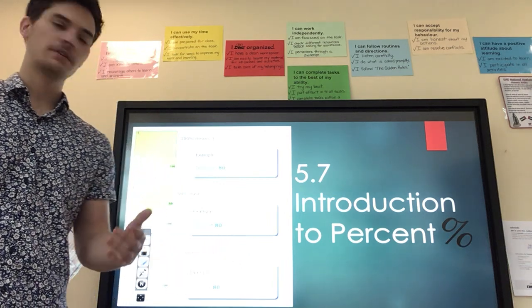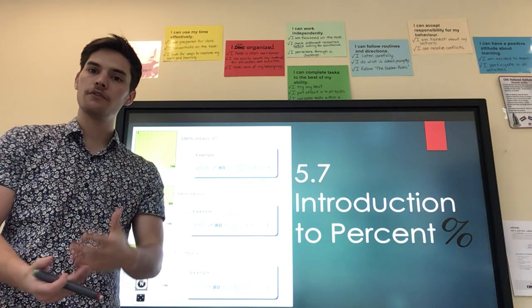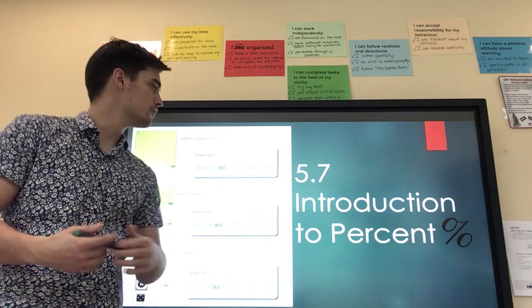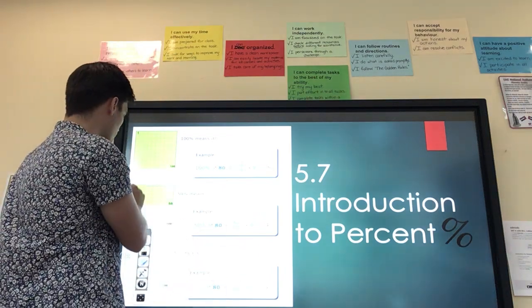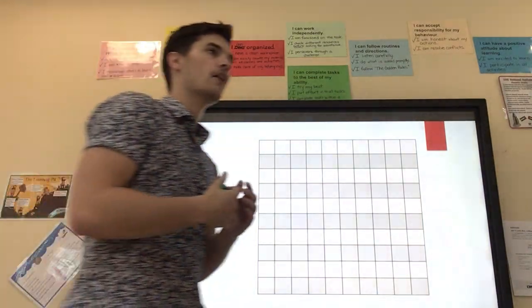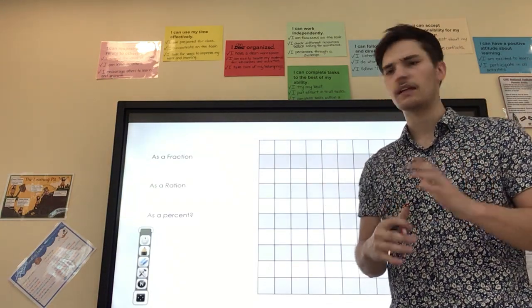Alright, so this is just the explanation portion. We've covered fractions, we've covered ratios, and what we're going into today is percents. So we're covering the introduction to percent. Now when we talk about percent, what we want to think of first of all is that idea of cent, and we'll get more into that a little bit more.